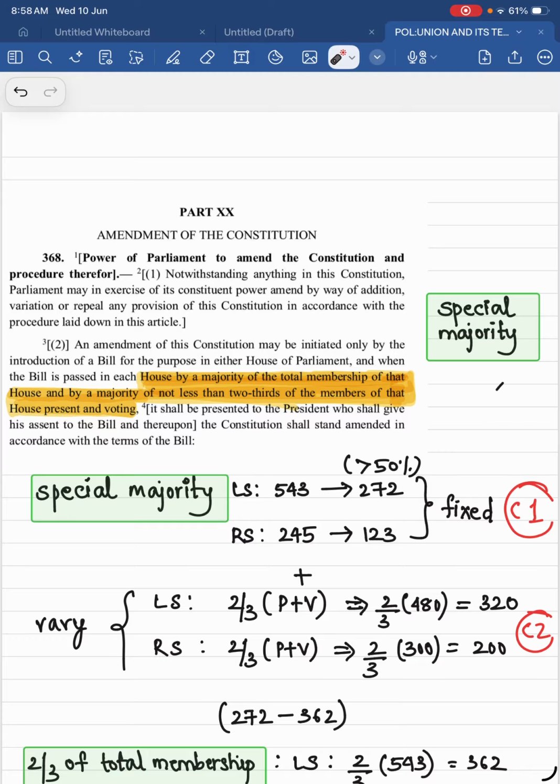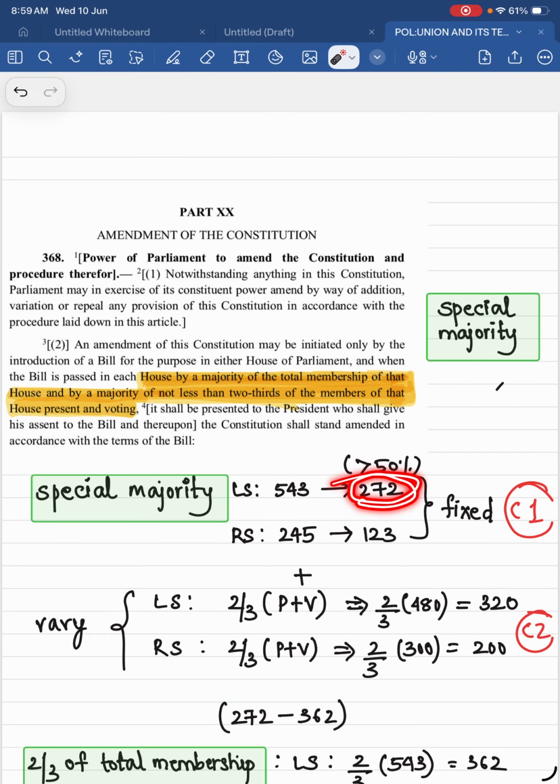Who are present? Present and voting, you know now. What will you remove from effective membership? You'll remove those who are absent and those who are abstaining, who are not voting in that matter. You'll remove those and you'll get present and voting. Suppose you have 480 and 300 at that particular day, people who are present and voting in the Lok Sabha is 480, in Rajya Sabha is 300, and 2/3 of it is 320 and 200.